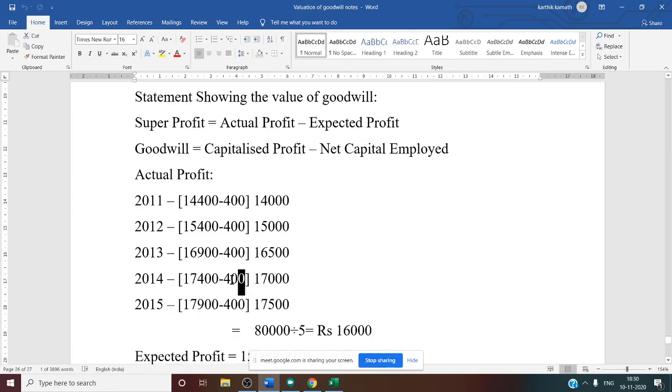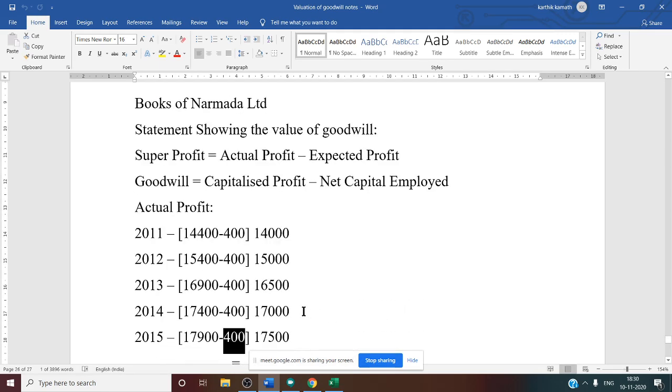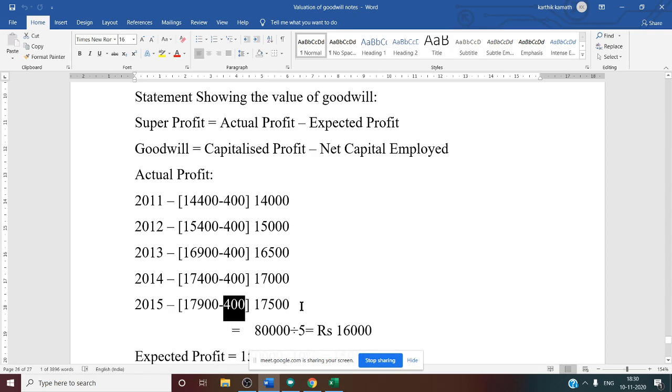17,400 minus non-recurring. Every year you have to deduct non-recurring, 400. So the answer for 2014 is 17,000. Again, now 2015: 17,900. The non-recurring profit is common for all the years, 400. Why? Because the non-recurring profit is given on an average basis. That is why it is common for all. So now 2015 profit is 17,500.